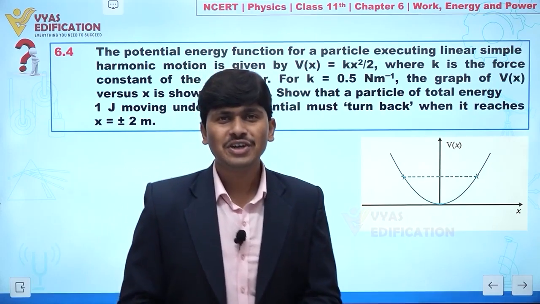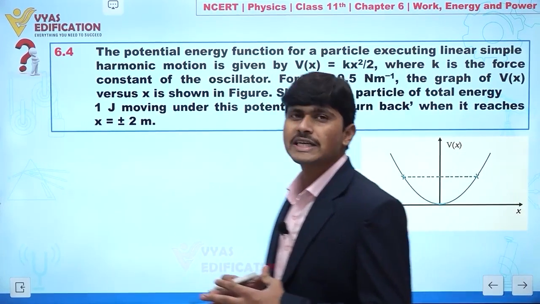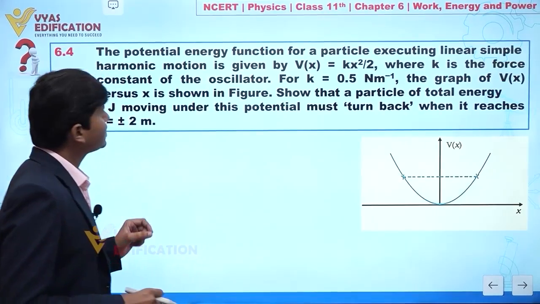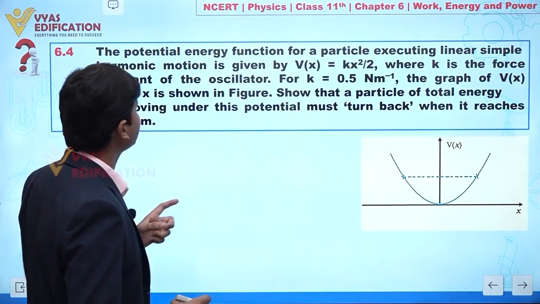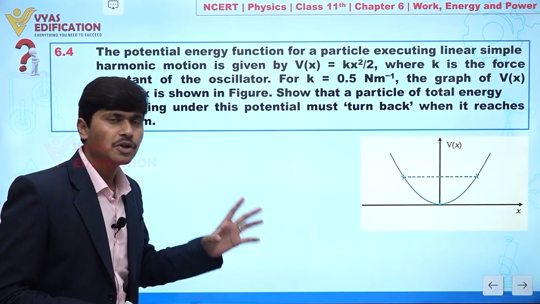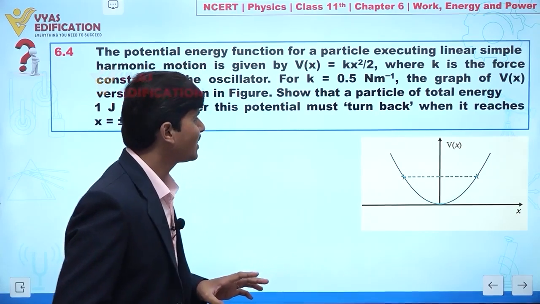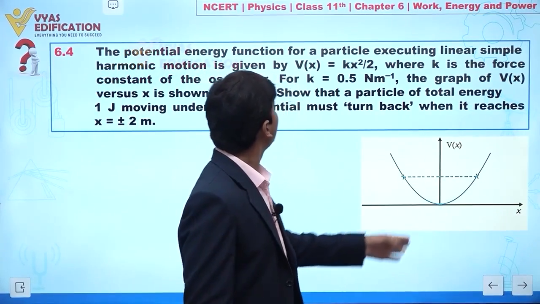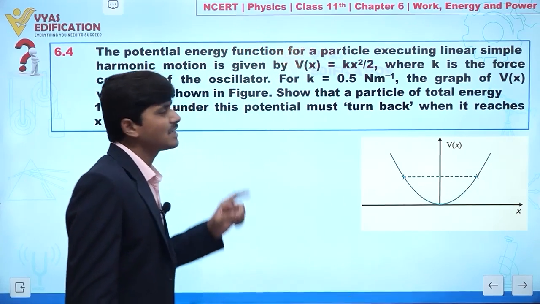Clear? Now dear students, we are going to solve question number 6.4, and in this question it is given to you that the potential energy function for a particle executing linear simple harmonic motion is given by V(x) equal to kx square by 2. Clear? So actually you can say here a potential energy versus x graph is given to you, and this is a parabola.